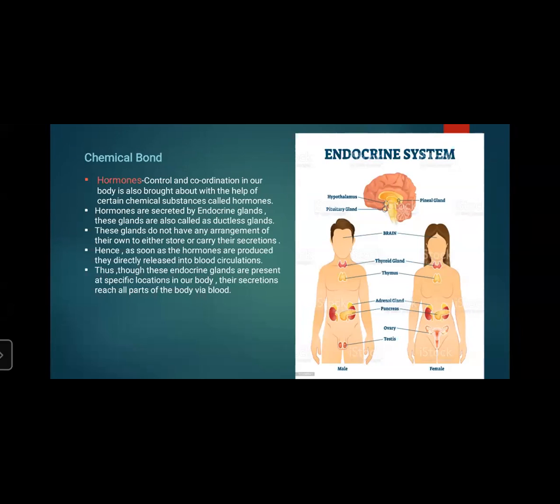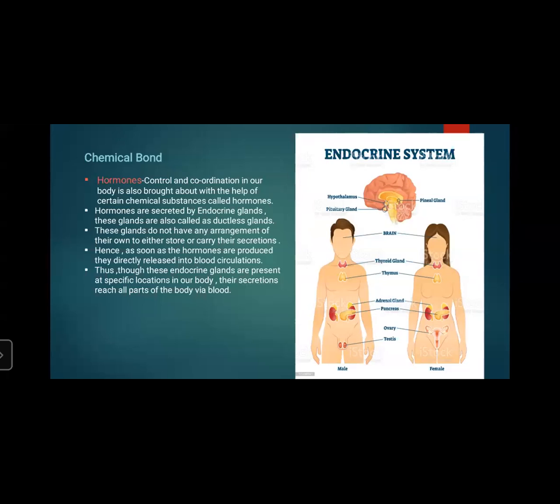Hormones are secreted by endocrine glands. These glands are also called ductless glands. See, no ducts are there. So these glands do not have any arrangement of their own to either store or carry the secretion. They do not have any storage to store all these secretions. Hence, as soon as hormones are produced, they are directly released into the blood circulation.